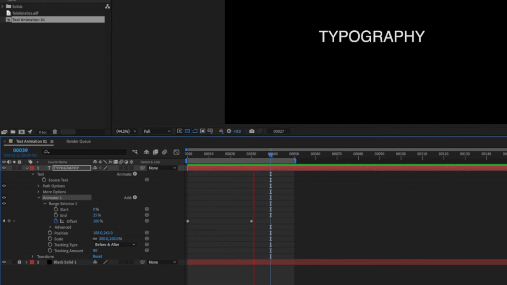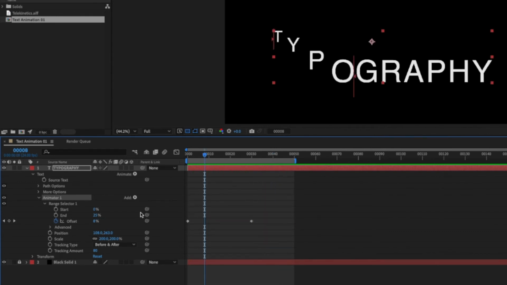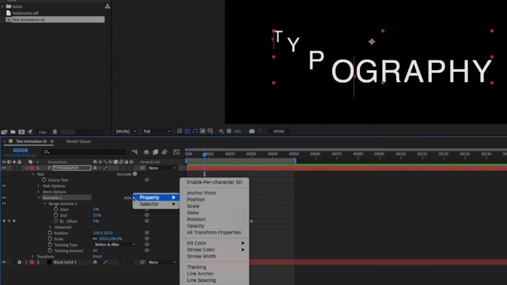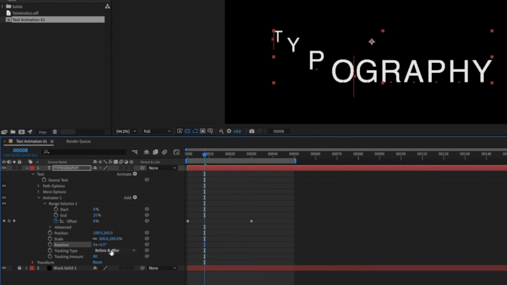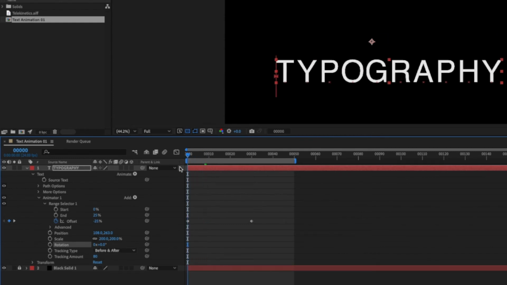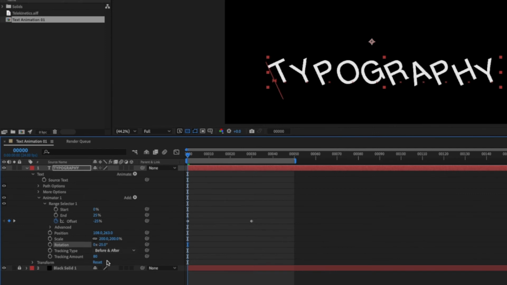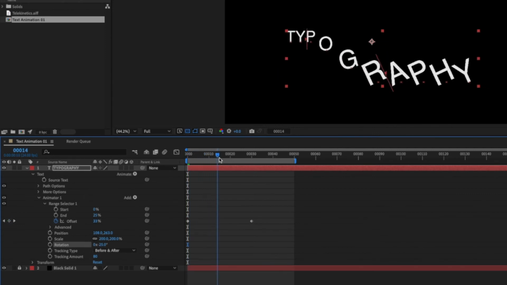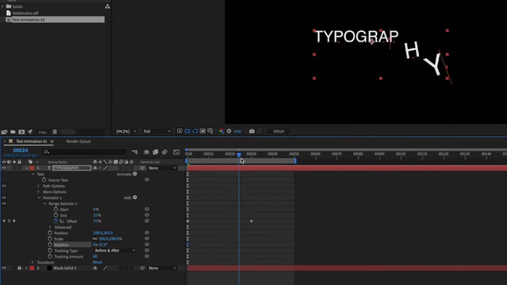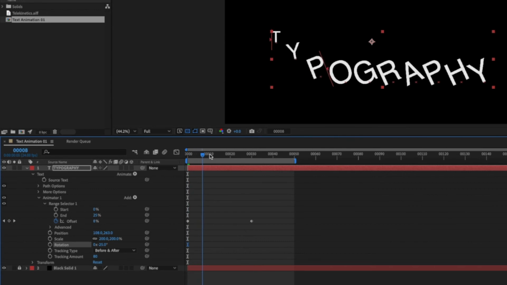Okay. Can I add a rotation for this particular element? Yes. I can go to Add, Property, Rotation, and then I can say I want to rotate starting here, maybe around 25 degrees. So when I move my timeline indicator, notice that every single character rotates from 25 degrees to 0, one after the other.